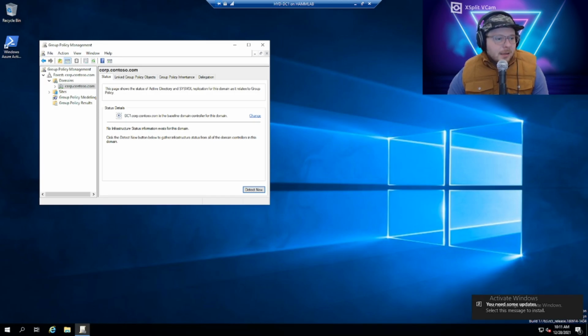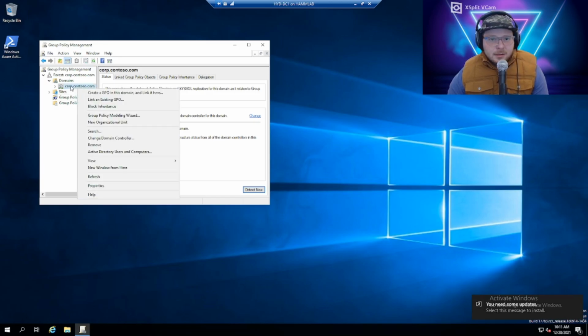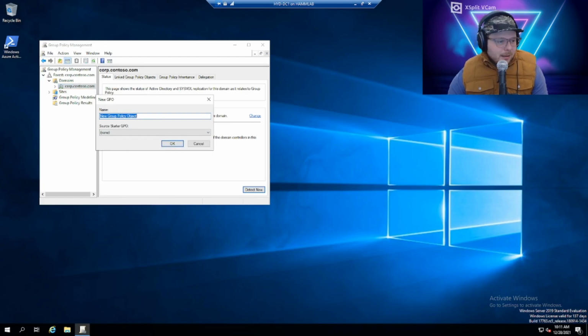We can right click it, create a GPO in this domain and link it here because we want it to be active right away. And we're going to call it config manager client push required settings. Firewall rules.